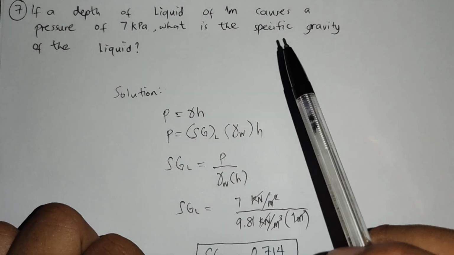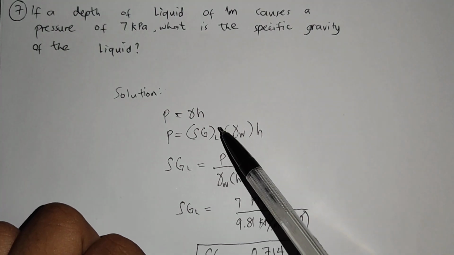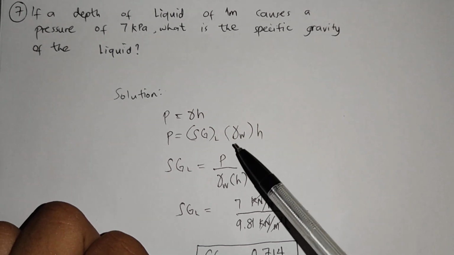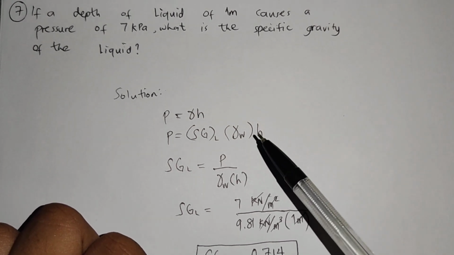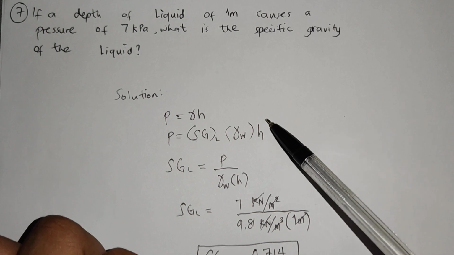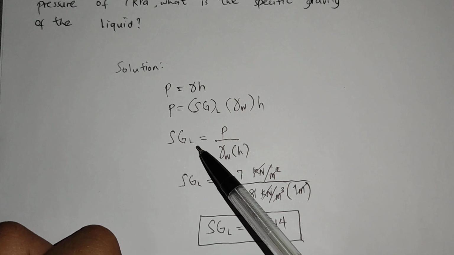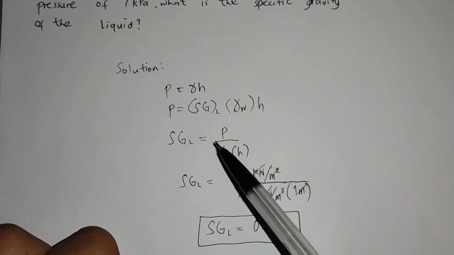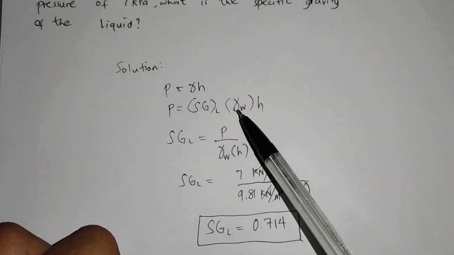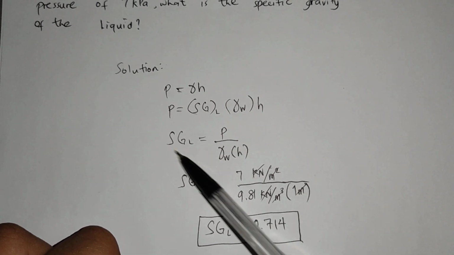Wala namang binanggit sa problem, guys, kung anong klase ng liquid yon. So, syempre, ang hinihingi sa'yo is specific gravity. Therefore, specific gravity ng liquid, i-multiply mo sa specific weight ng tubig, which is 9.81, and then you multiply by height. So, as we derive the formula, Sg sub L is equals to P, yung pressure na binigay, divided by the gamma of the water multiplied by the height. Kasi, malilipat sa kabila yan, madidivide.